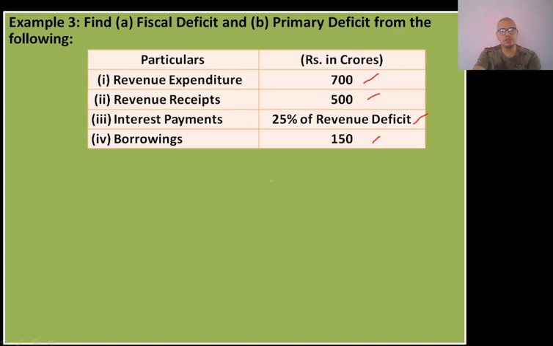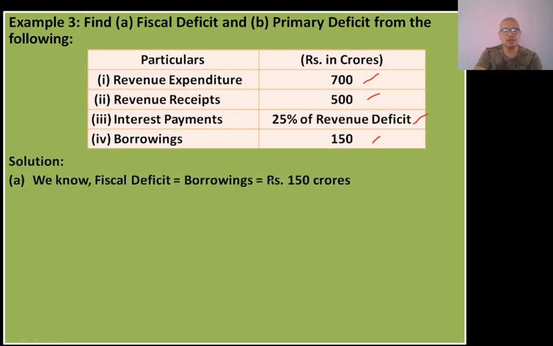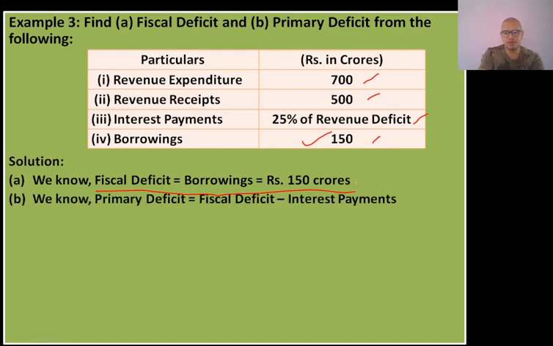Let us see how to solve the first part, that is part A. Since we have already discussed this, fiscal deficit is also known as borrowings, isn't it? So obviously the value of fiscal deficit will be the value taken by borrowings, that is 150 crores. So the first portion is solved easily. For the second portion, we know that the formula for primary deficit is fiscal deficit minus interest payments, isn't it?